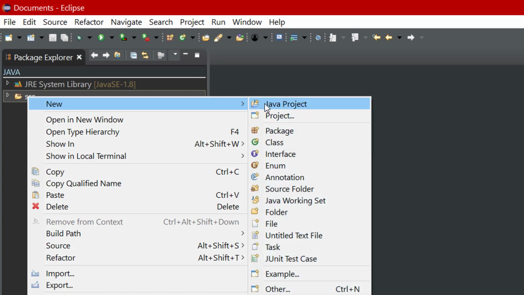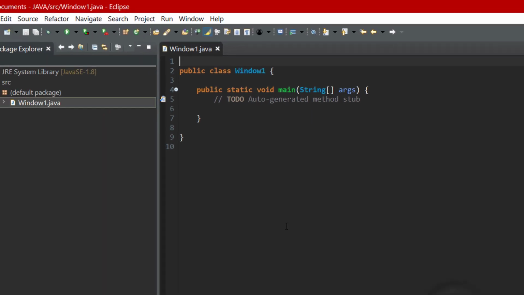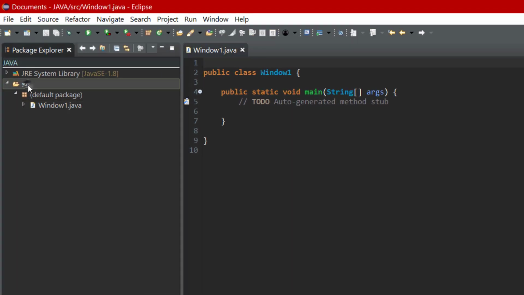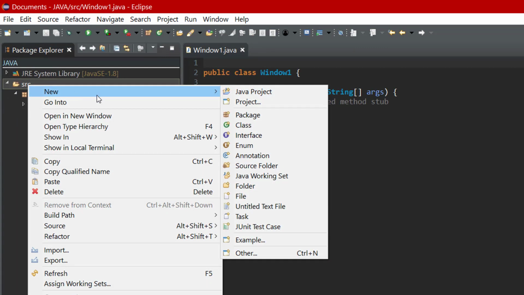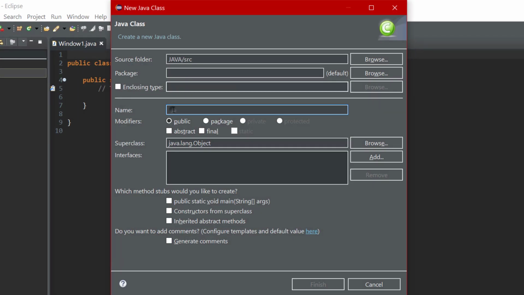First, let's go ahead and create a class and name it window 1. Remember to hit this option and hit finish. And we're going to create another class, and we're going to name it window 2. Go ahead and click here and finish.